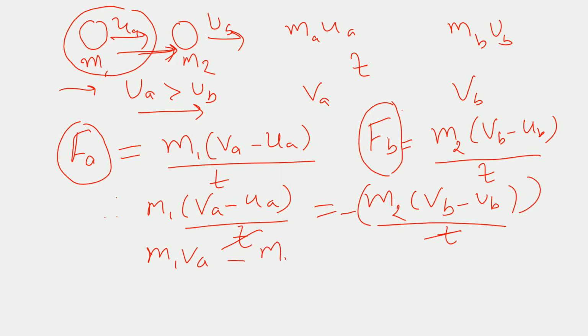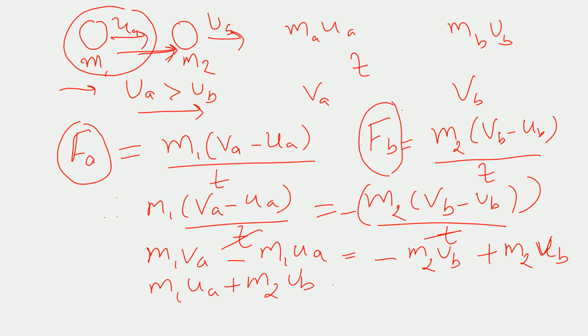Solve it, you get m1 ua plus m2 ub is equal to m1 va plus m2 vb.